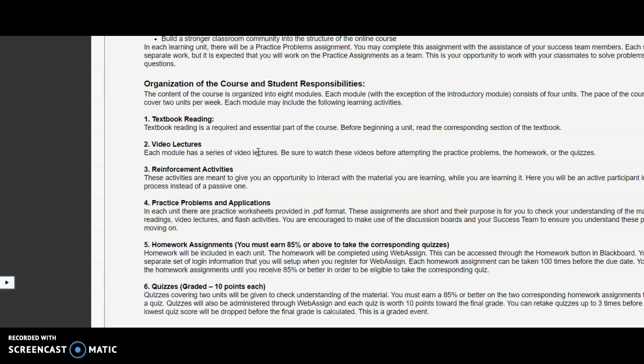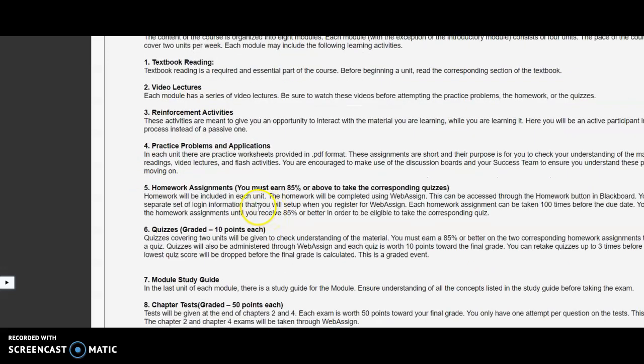So how the course is organized is that there is a textbook reading for each section. So that's what you're going to start with. There's a textbook that you're going to open up, and you're going to read the section. Then there are video lectures that accompany it. Before you do the homework, before you do the quizzes, make sure you watch these video lectures and read through the material. There are practice problems.